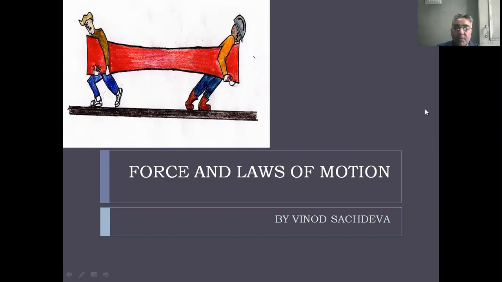Yes, students, today we start the new chapter, that is force and laws of motion. As you know, force is very important for life. It is the reason by which we can stop anything. A fast moving thing can be stopped by force.